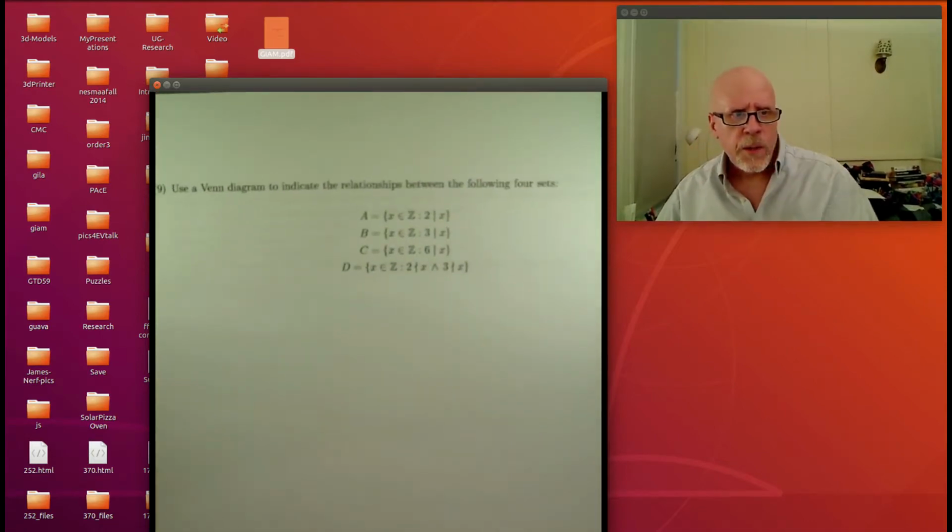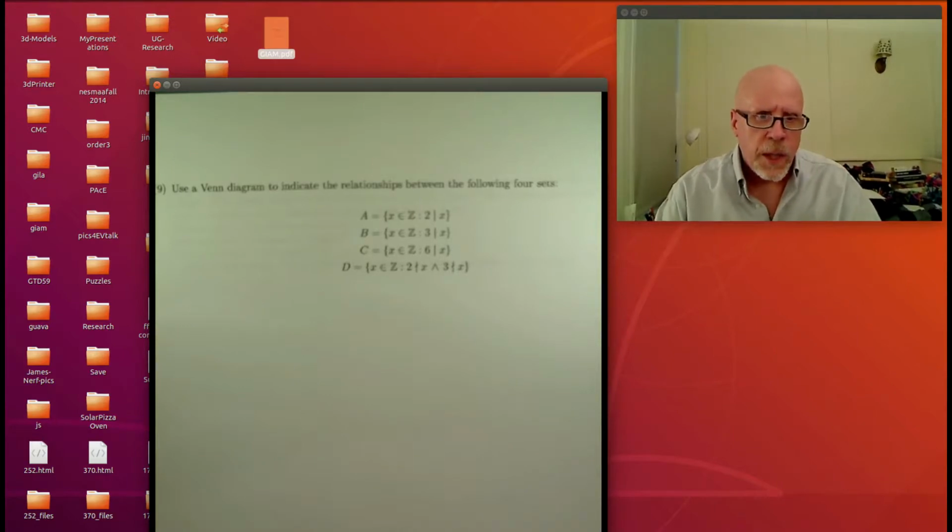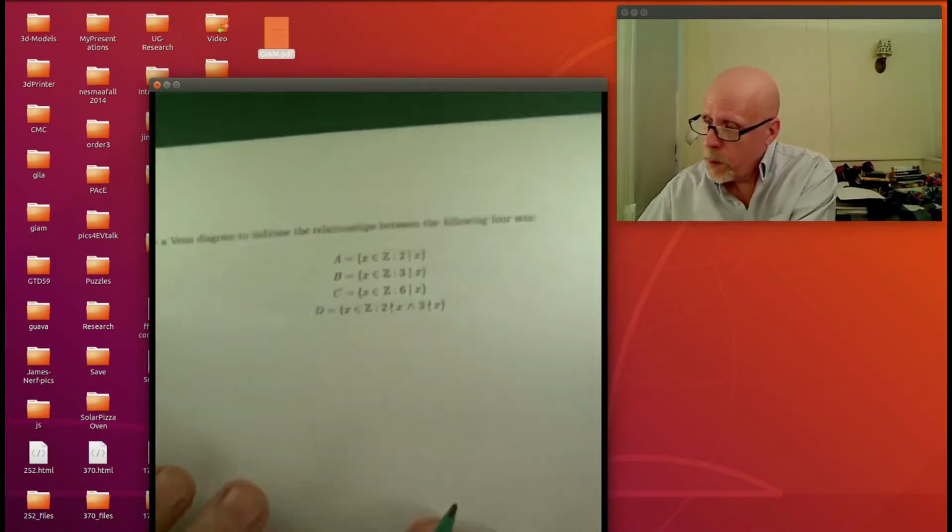Okay, so here's a collection of 4 sets, and we're asked to figure out the relationship between the following 4 sets. It says do it with Venn diagrams. So what is A? First of all, A is the x in the integers such that 2 divides x. That's easy. That's the even numbers.